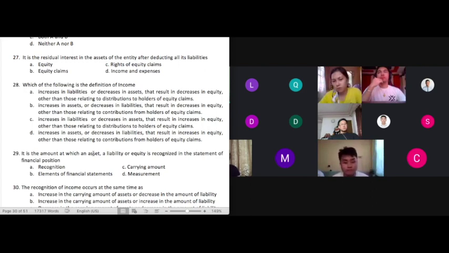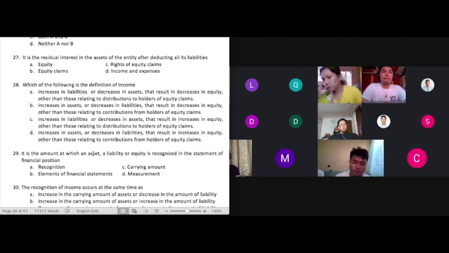Okay, you have an income if your assets will increase. That makes sense. And you also have an income if the result is a decrease in your liability. That also makes sense. We will be happy if we have an income, class, and we are not happy if our liabilities will increase. We will be happy instead if our liabilities will go down. But you have to understand, class, that the increase in the asset and the decrease in liability must not come from the owners or other persons contributing to your equity.